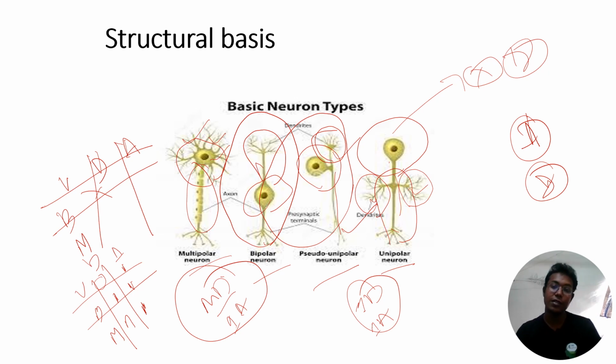Okay, and what is pseudo unipolar? It looks like one dendron is present, but that one dendron does not arise from the cell body; it may arise from the axon collateral. So it is similar to bipolar, but we consider it unipolar type because no dendron arises from the cell body.